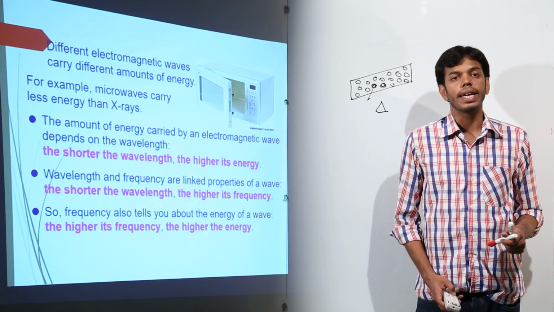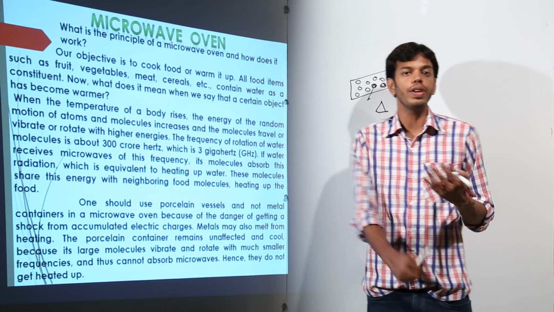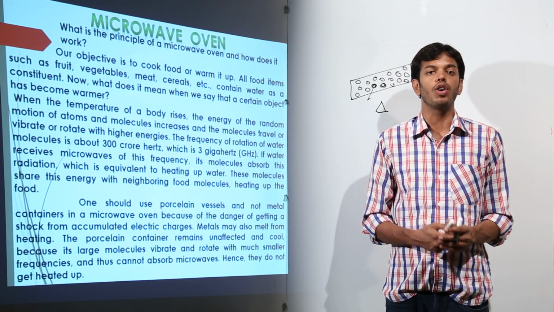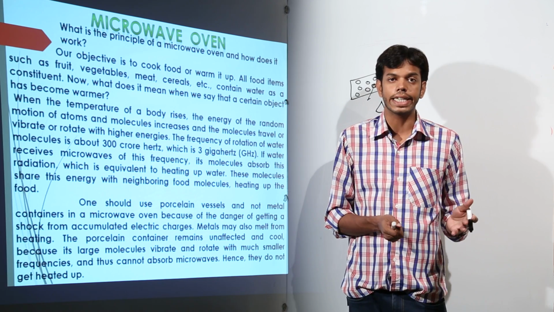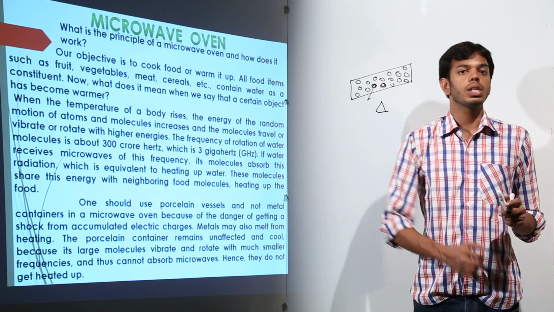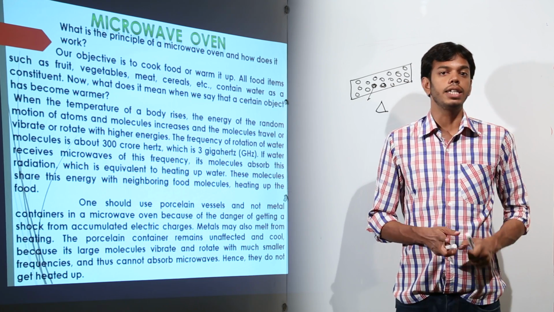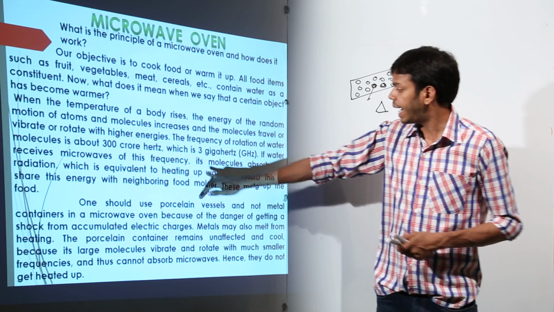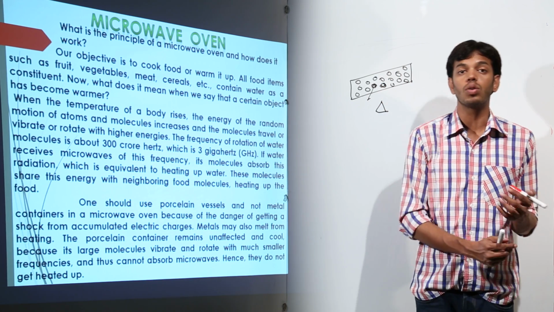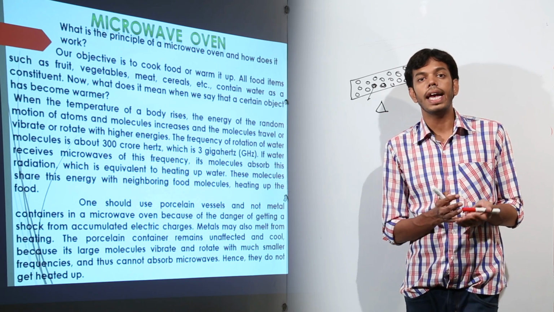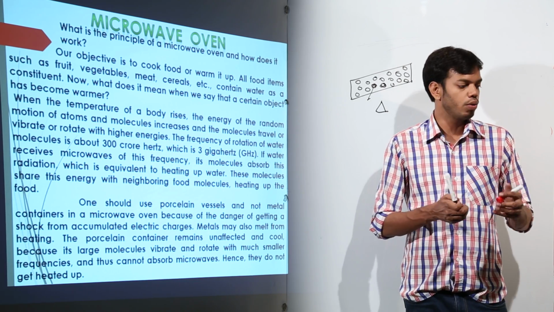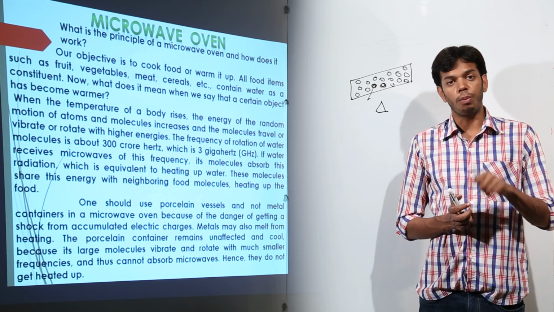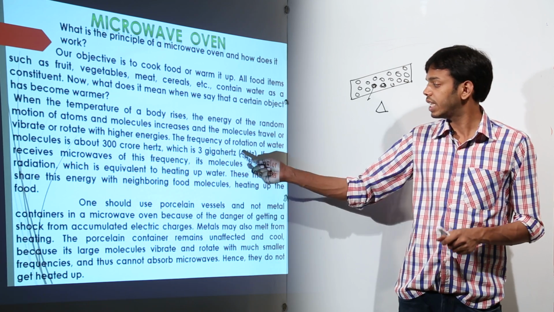So in food, what do we have? When we place our food in a tiffin and place it in the microwave, what happens? Food has moisture or water content in it, right? If water molecules are given energy from microwaves, they start vibrating at this frequency of 3 gigahertz, that is 3 crore times per second. So this is the actual vibration when you boil water. When you take a beaker of water and make it boil, the molecules are vibrating with this frequency.